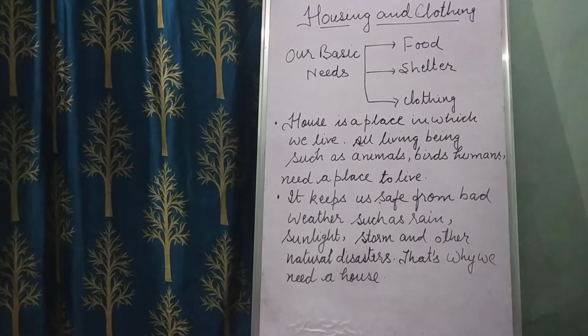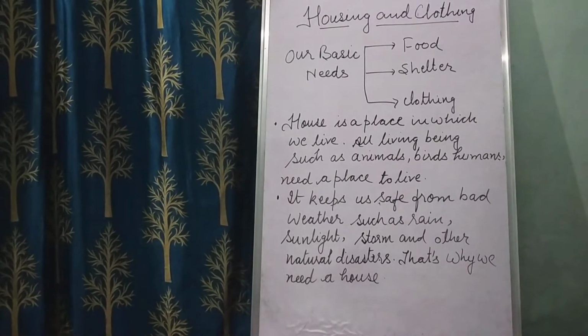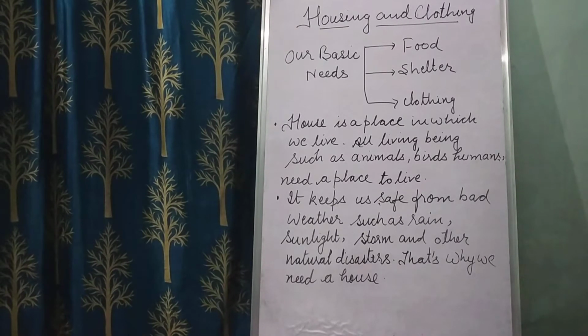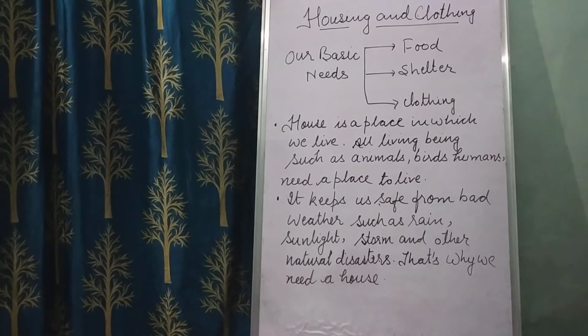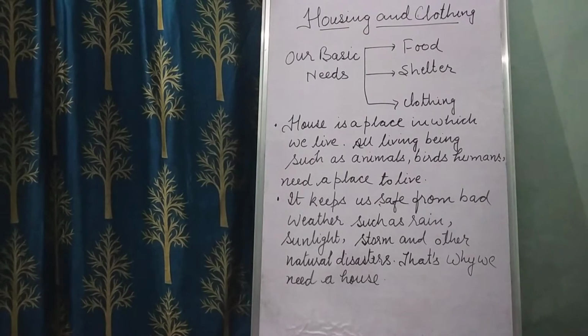Children, today we are beginning a new topic in science and I'm sure you'd love this topic, that is housing and clothing, right? So children, you all should be aware of the three most basic requirements for human beings. The first is food, because we all need food to live. The second basic necessity is shelter, that is a house.